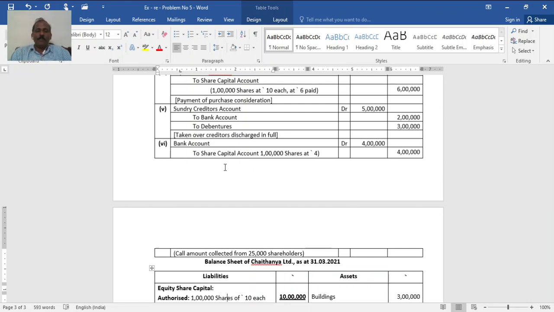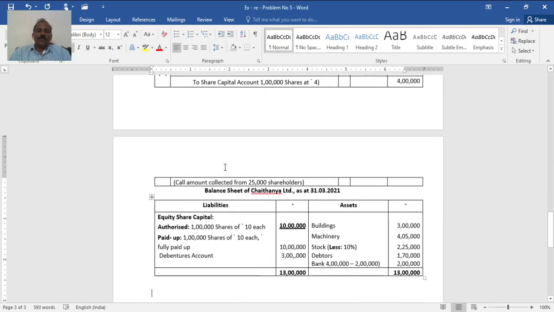Then the balance sheet. You can give a detailed one, like share capital: authorized share capital must be 2,50,000 shares of rupees 10 each, that is 25 lakh authorized. Then issued and paid up: 1 lakh shares of 10 each, fully paid, 10 lakh. Then reserves and surplus nothing. Secured loan, debentures 3 lakh, unsecured nil, current liabilities also nil.